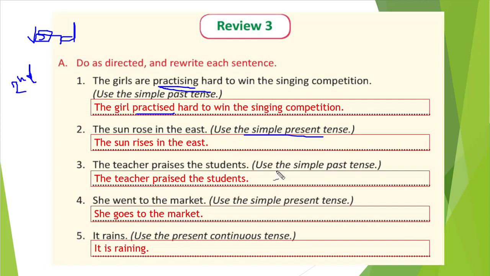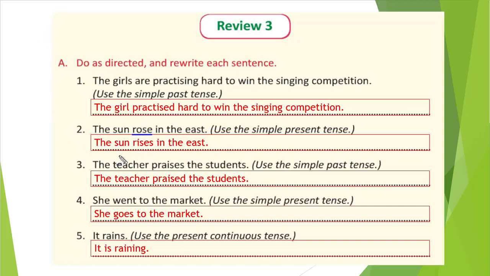Now in the second sentence, the sun rose in the east, simple present tense. We need to write it in simple present tense. So here our verb is rose and the base form of rose is rise, right? When simple present tense is there, we will write the verb in the base form or main form, correct? Also we will use s or es according to our subject, right? Remember that point.